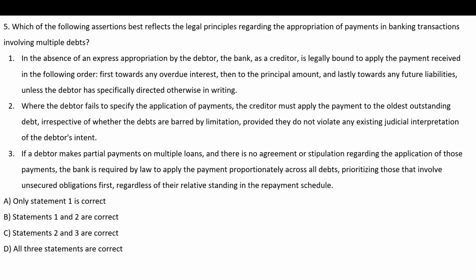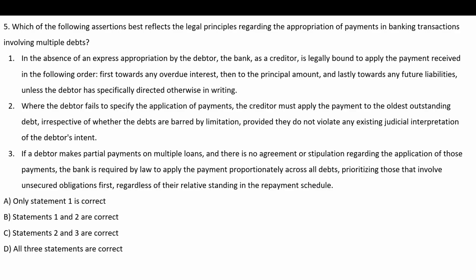Which of the following assertions best reflect the legal principles regarding the appropriation of payments in banking transactions involving multiple debts? In the absence of an express appropriation by the debtor, the bank as creditor is legally bound to apply the payment received in the following order. First, towards overdue interest, then principal, then lastly towards any future liabilities, unless the debtor has specifically directed otherwise in writing.